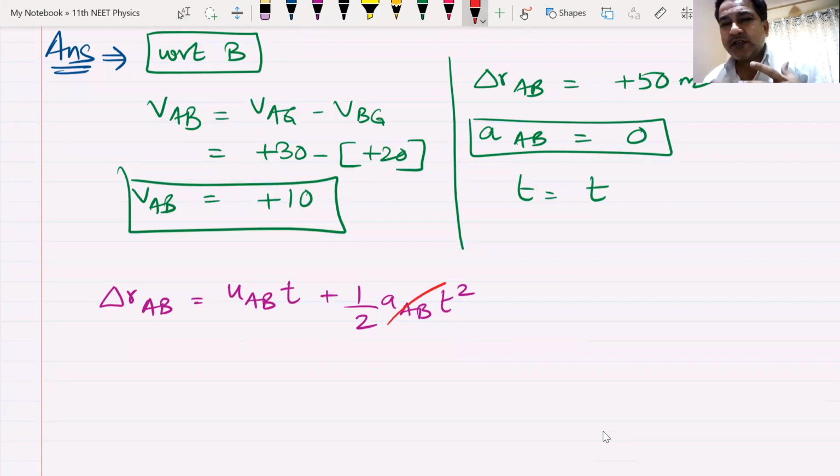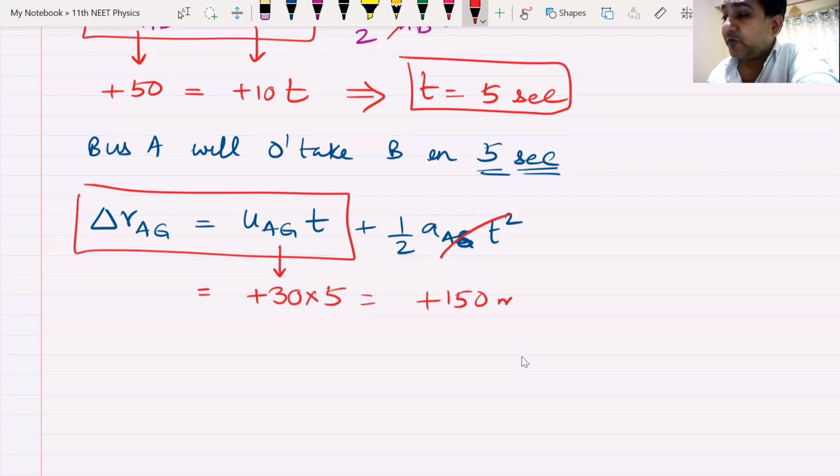I understand that saying so much A with respect to B, B with respect to A gives us a lot of pain. But no pain, no gain. When you say this in the correct way, your brain will assemble it and recognize it in the correct way. And even then, if you want to speak in the wrong way, your brain will always say it in the right way. That is how you tune your brain. First of all, it will give you trouble. But once your brain gets tuned to it, even if you understand it wrongly, your brain will correct it and give you the answer. Okay, beta, what next?